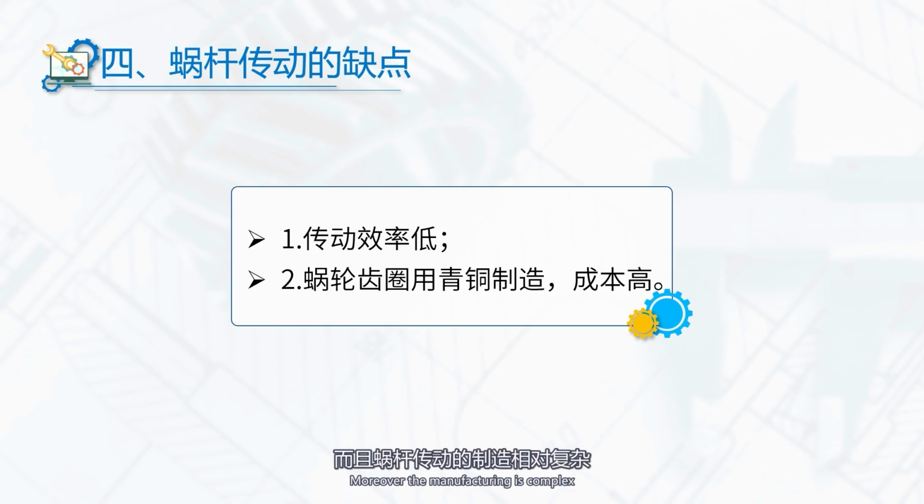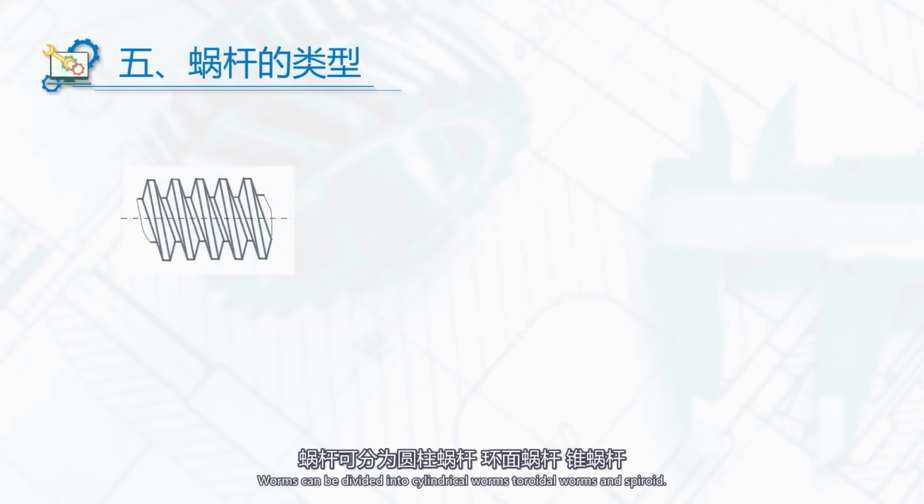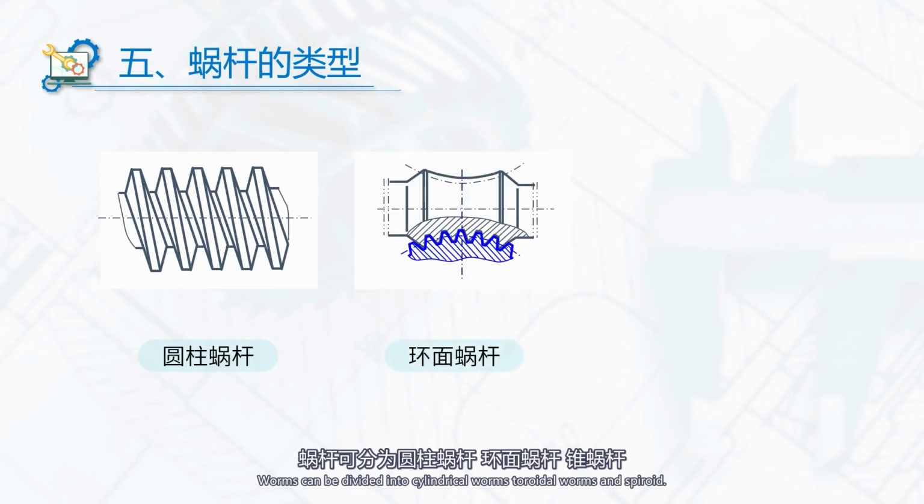Moreover, the manufacturing is complex, which requires high precision processing and assembly. This may lead to higher manufacturing costs, especially for large and precision systems. Therefore, in the design and selection, it is necessary to consider the cost and performance. Worms can be divided into cylindrical worms, toroidal worms, and spheroid worms.